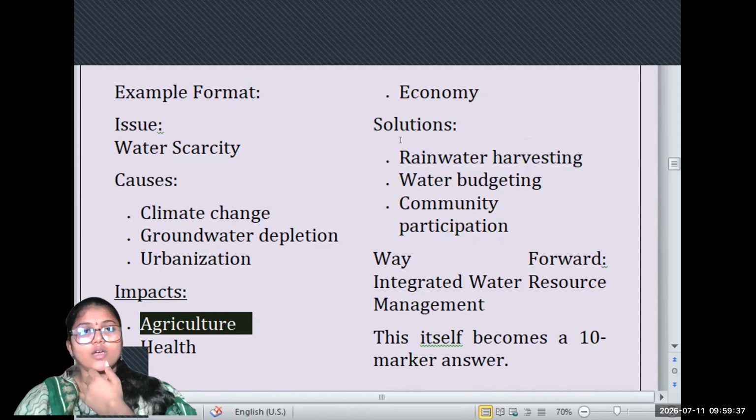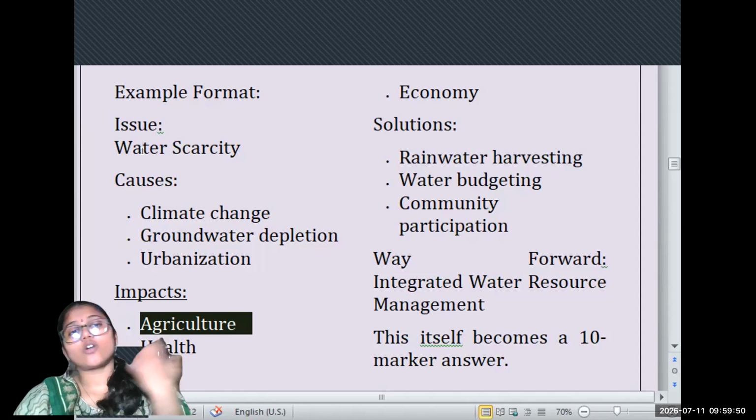So this is how water scarcity is impacting. Even the industrial sector, like coal and electricity production, is highly dependent on water. Nuclear energy production is also dependent on water.